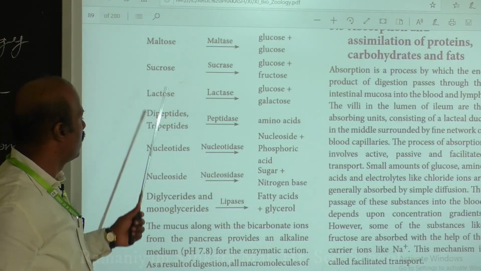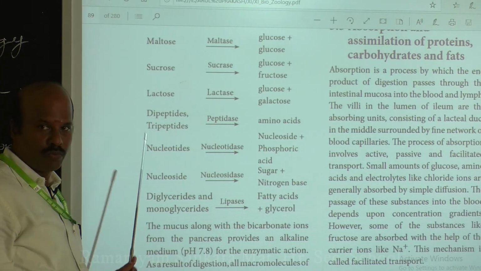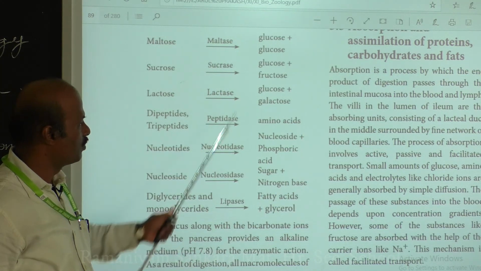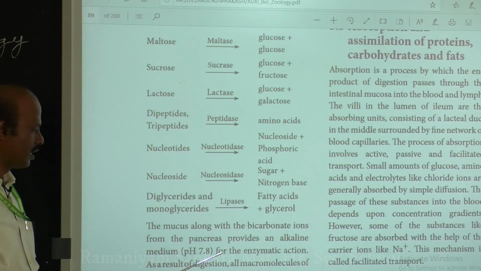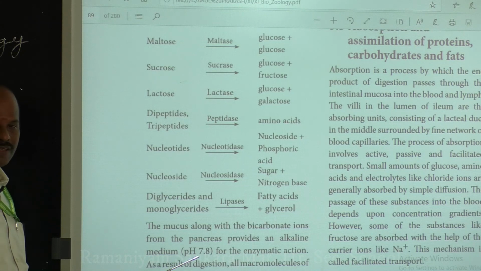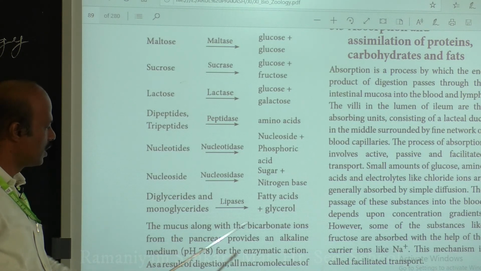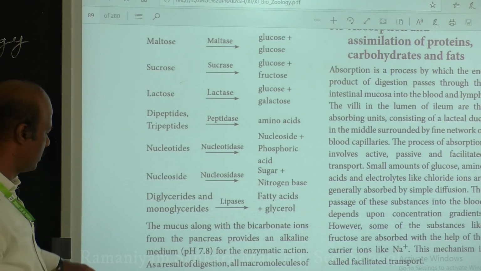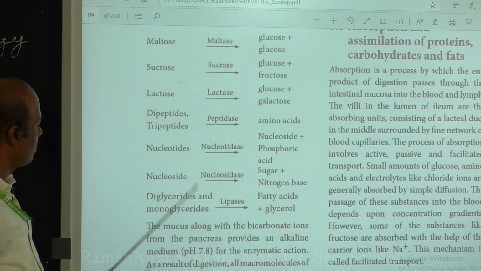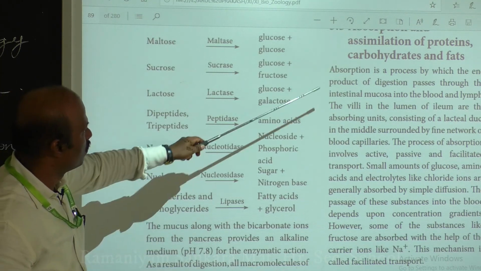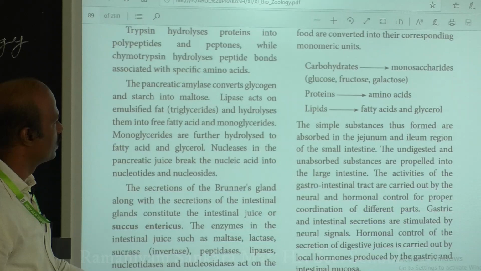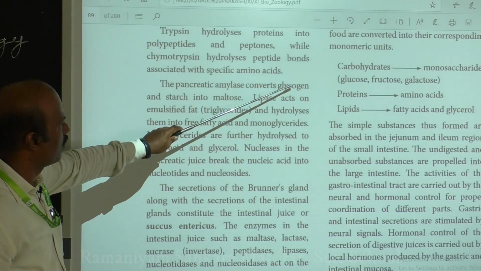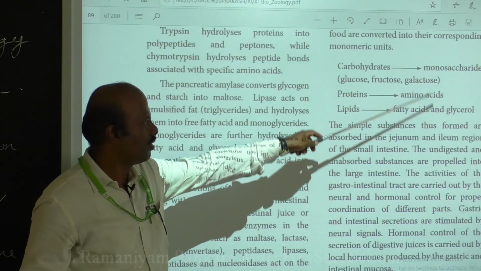Finally, all the complex food materials are converted into simpler forms by means of these enzymes, and these enzymes are active only under the alkaline pH 7.8, which is provided by mucus and bicarbonate ions. So as a result of this digestion, all the macromolecules are converted into simpler forms.